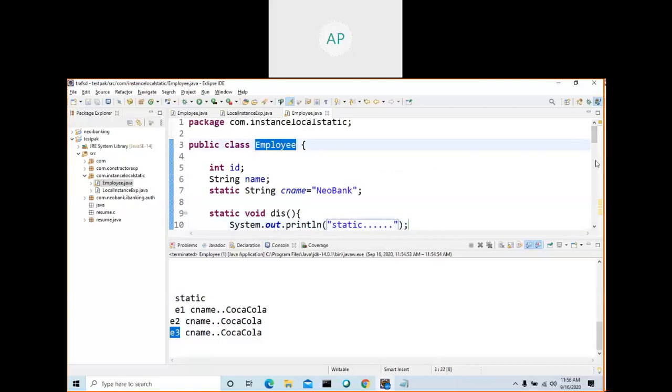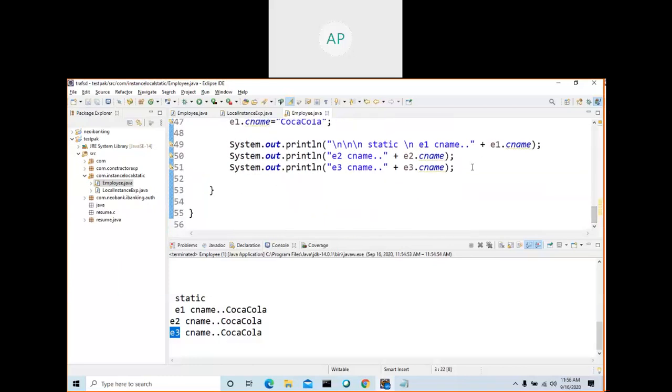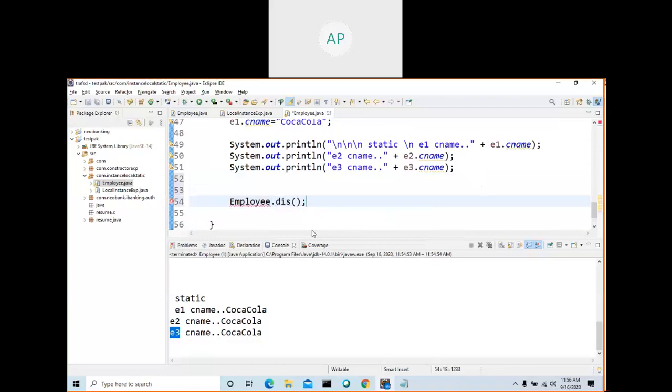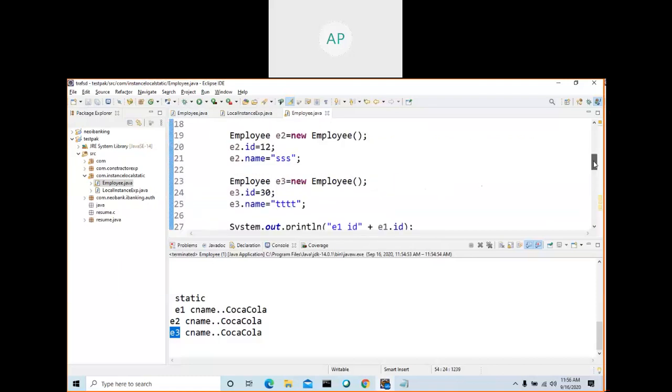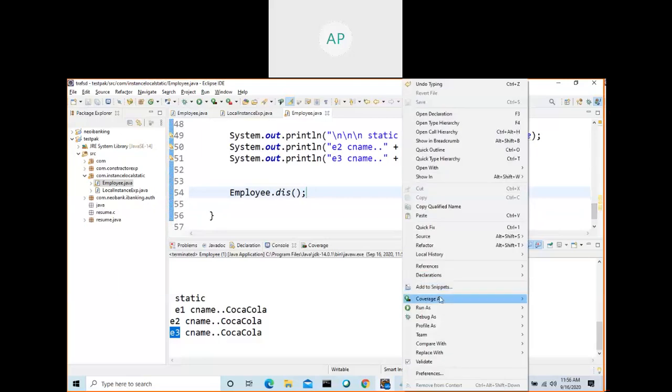Static. This class name, what is the class name? Employee dot. That's the difference for static. If it is a static method, you need not create an object; by using the class name itself you can call it. That is a static method.